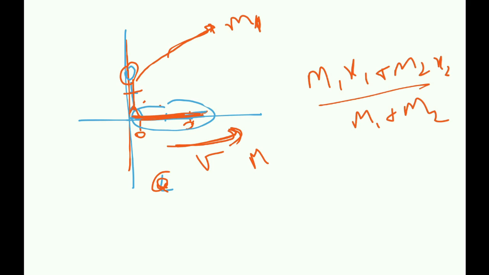But when you want to find the velocity of the center of mass, this is the position of the center of mass, right? Because using x, if you want to find the velocity of the center of mass, you replace this x with v. So m1 v1 plus m2 v2, it's that simple. If you want to find the acceleration of the center of mass, you replace this v with a. It's really simple. Now we're not dealing with acceleration over here because it's moving with a constant velocity. So that's the velocity of our center of mass.